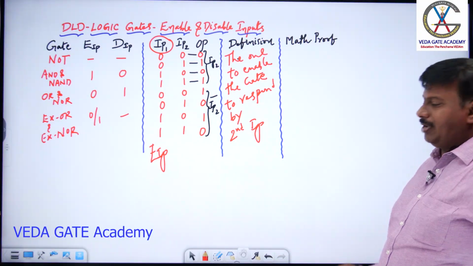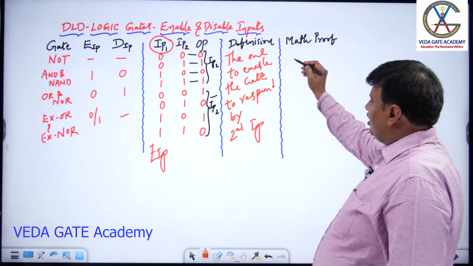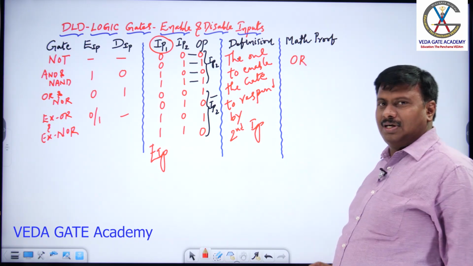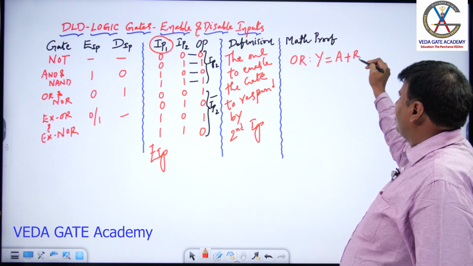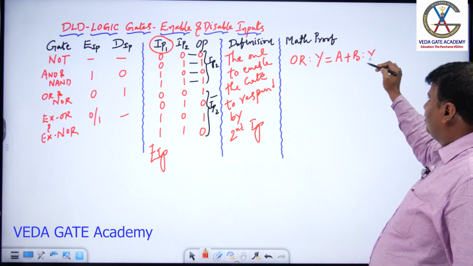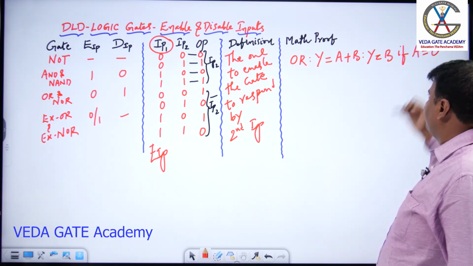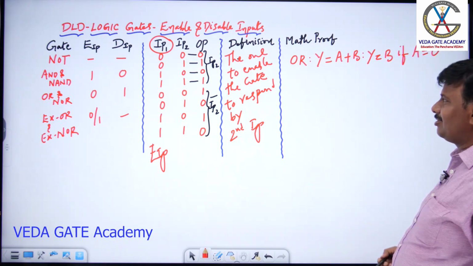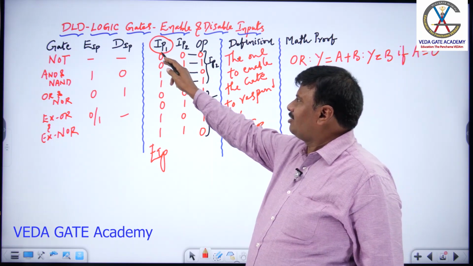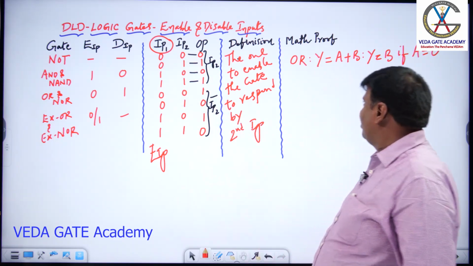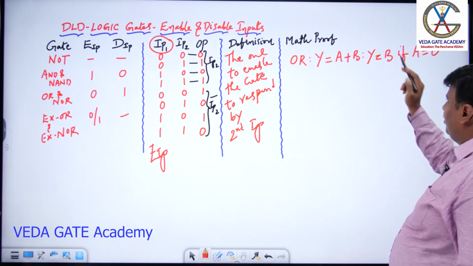I just want to give you mathematical proof for enable and disable inputs. If you take an example of OR gate, already we studied the OR gate equation: y is equal to a plus b. Can I say y is equal to b if a is equal to 0? Y is equal to b as it is: 0 means 0, 1 means 1, if a is equal to 0. Observe the first case. Yes, OR gate enable input is 0. 0 is enabling b coming to the output.